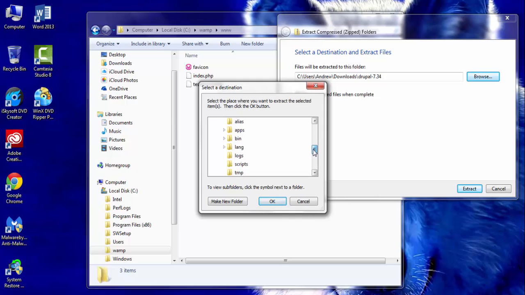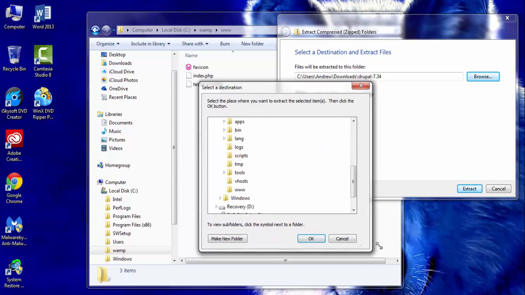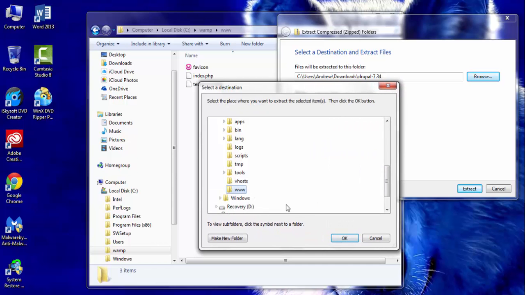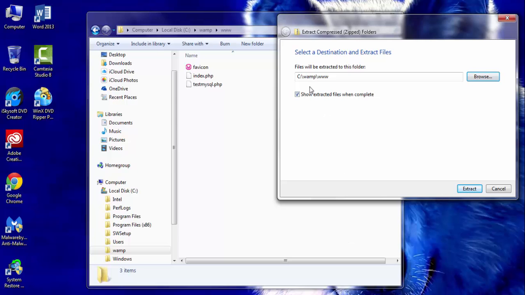So let's look for that folder, and here we go. Now the extracted files are going to go into the WAMP www folder. Let's extract them.